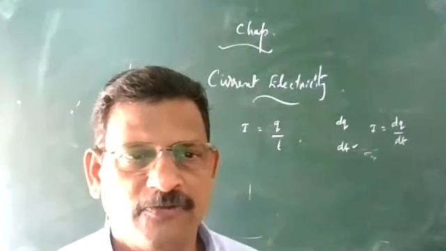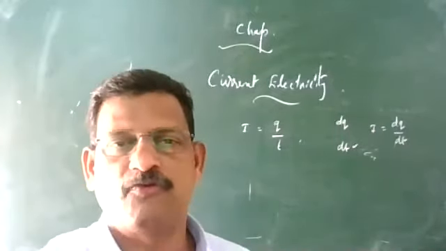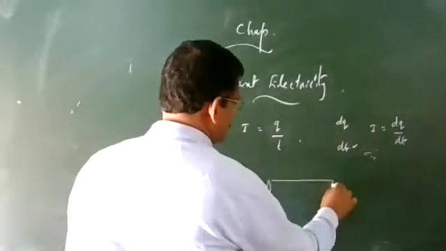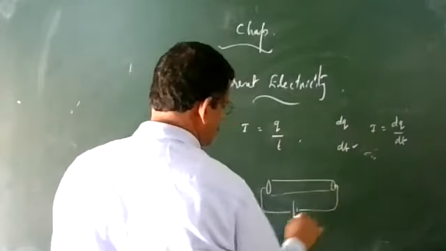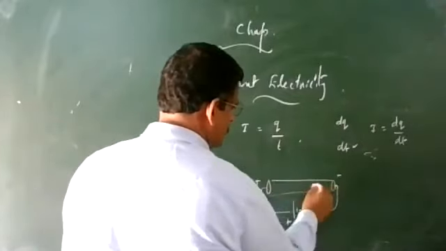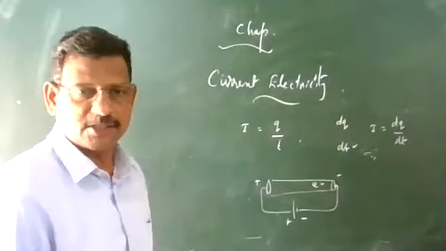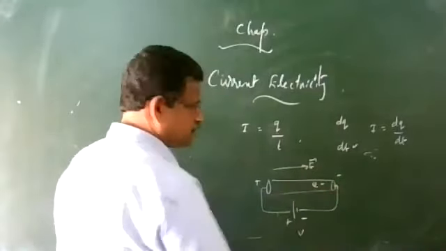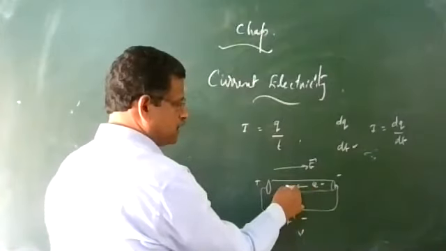The direction of electric current by convention we take opposite to the flow of electrons. Suppose you have a copper conductor, and we apply a potential difference across it, a positive potential and a negative potential. The electron has negative charge, so it experiences a force in the opposite direction, and the electron will go in that direction.